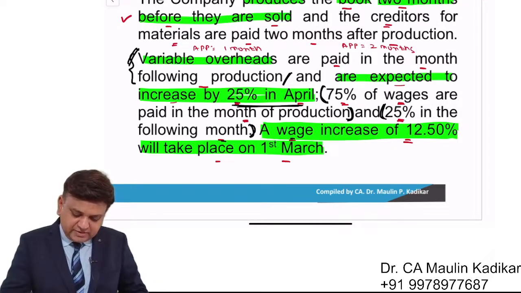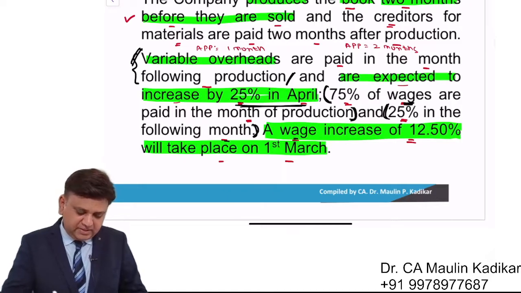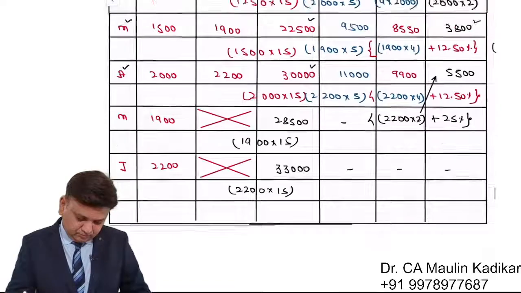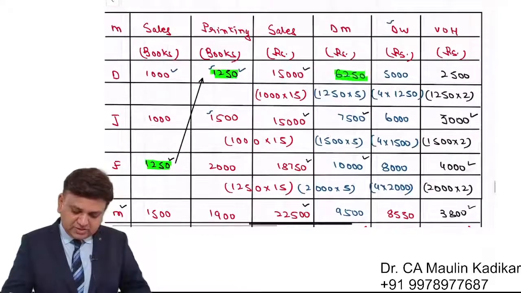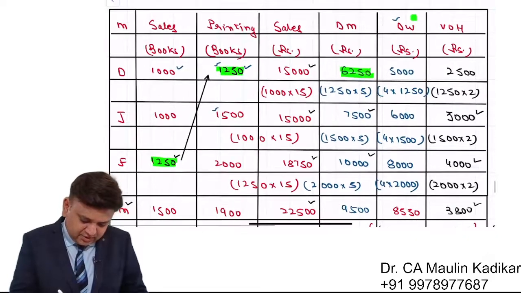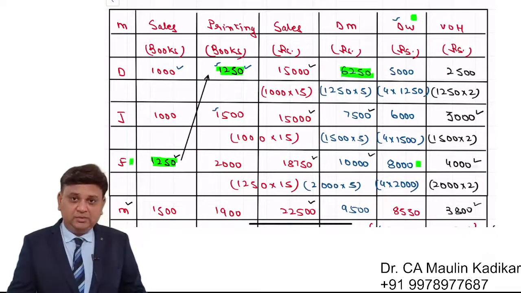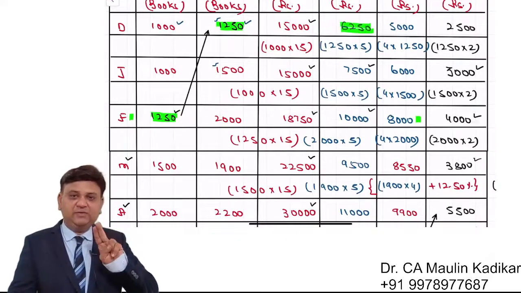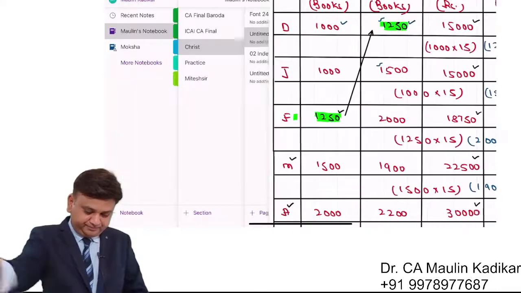So friends, it has been given that 75% is paid in the same month. Like that information is given. So see, we have to focus like this. Direct wages, month of February, the amount is 8,000. Okay. So what will happen? This 8,000 will be split into two parts.